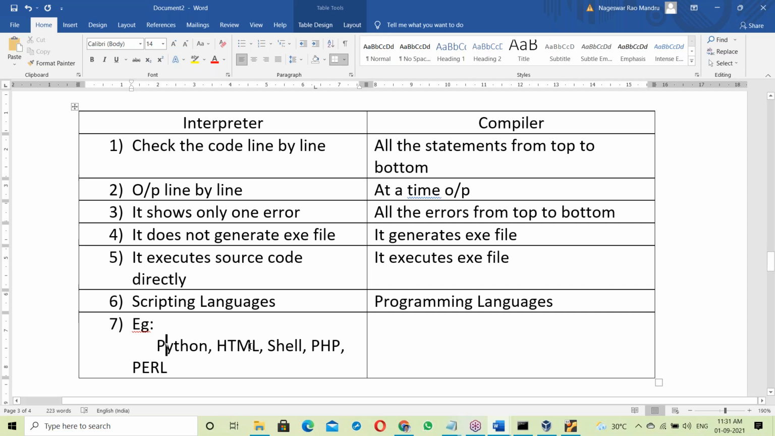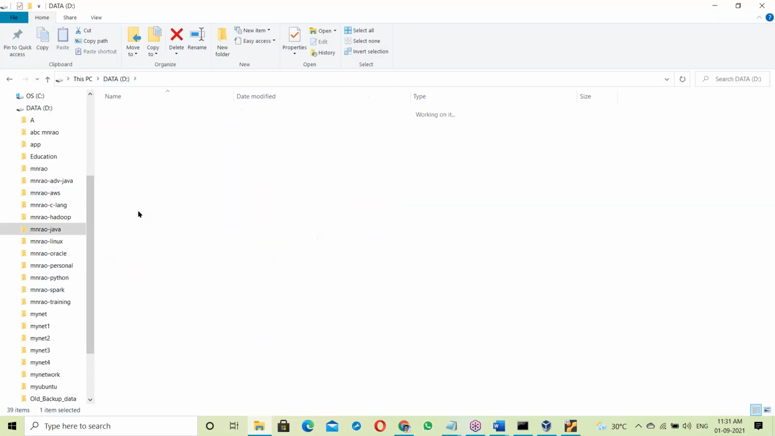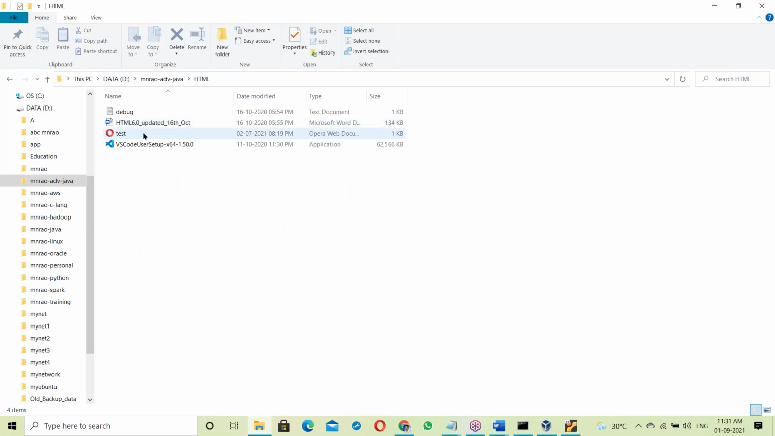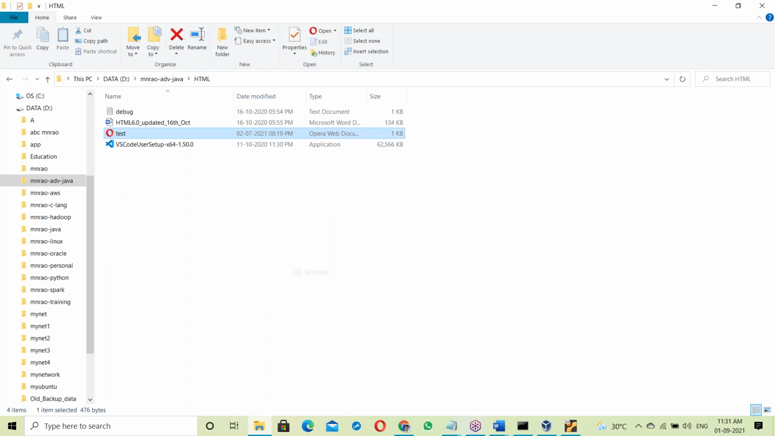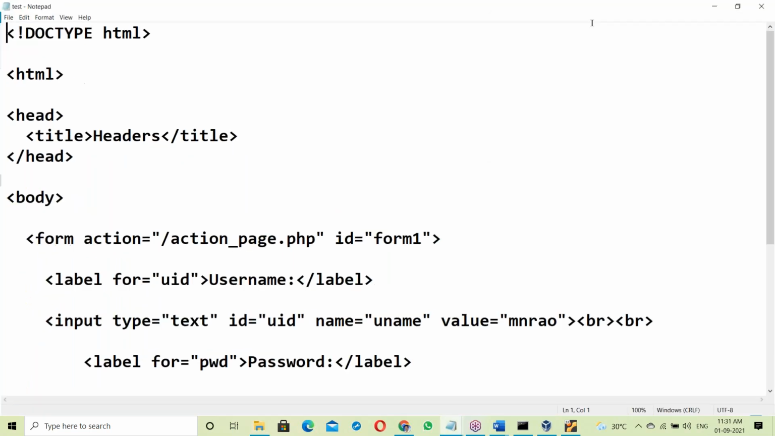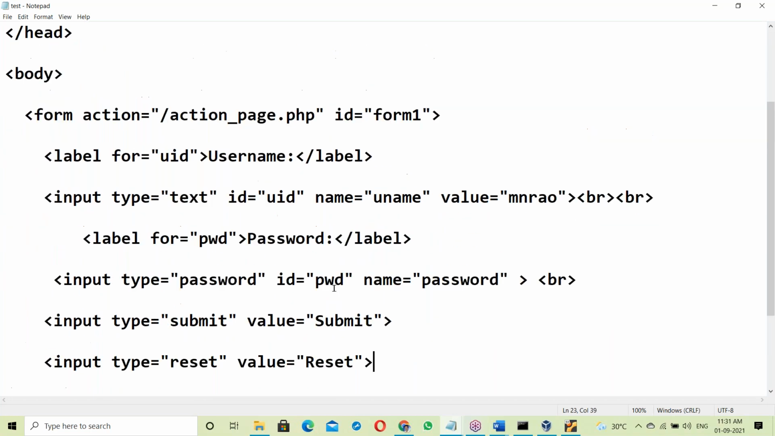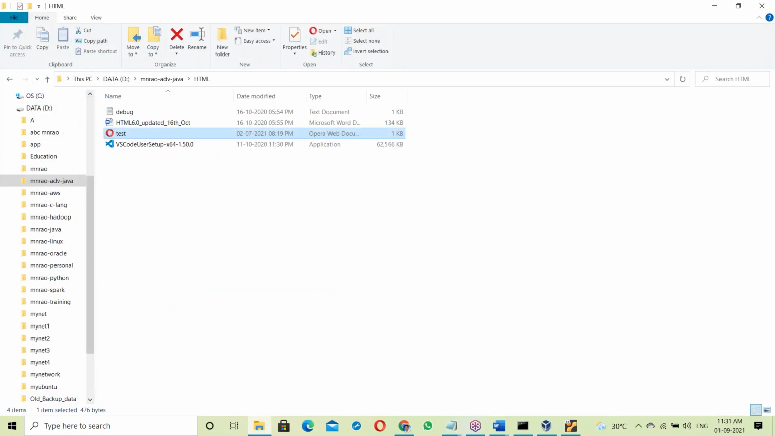Okay. So Python, HTML. Suppose in the D drive, Advanced Java, here are HTML codes. This is HTML code, Hypertext Markup Language. Here this is some login form. See, double click and open.